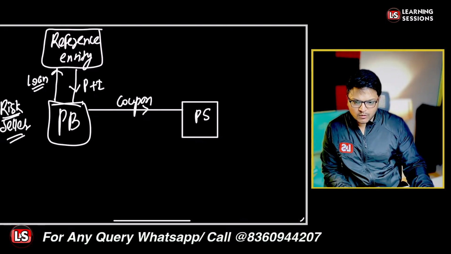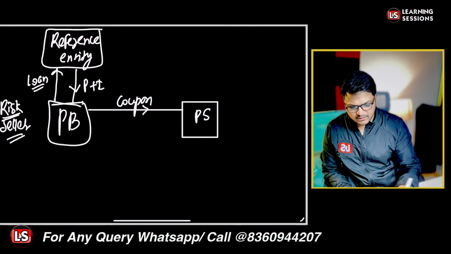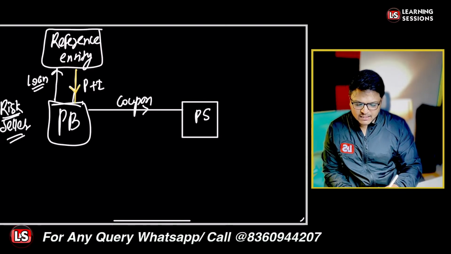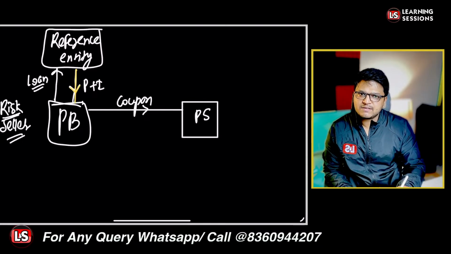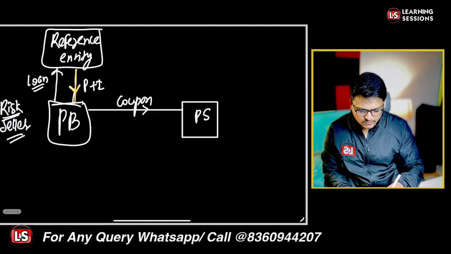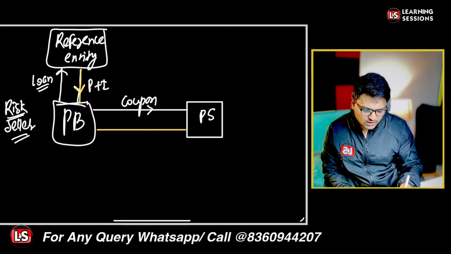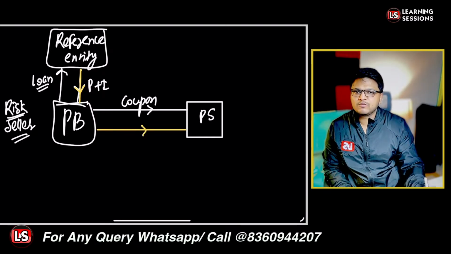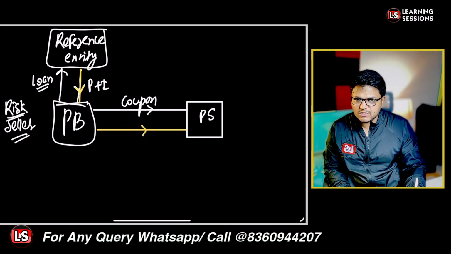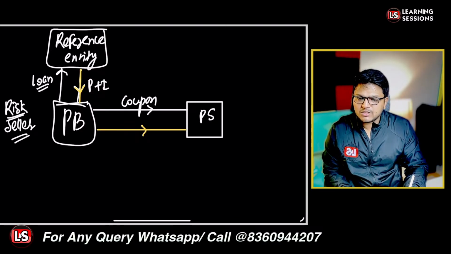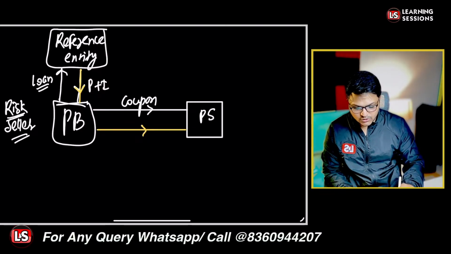And whatsoever amount is recovered by the protection buyer from this reference entity will also be paid to the protection seller. So whatever recovery is generated from this particular loan is to be paid to the protection seller, in case of credit event.